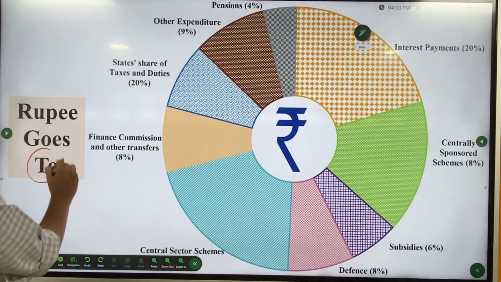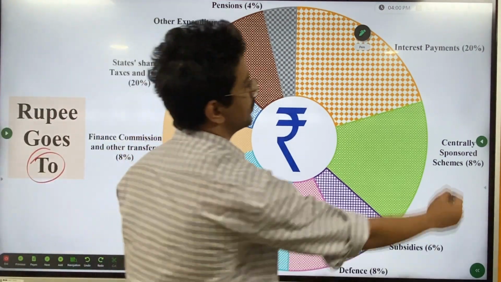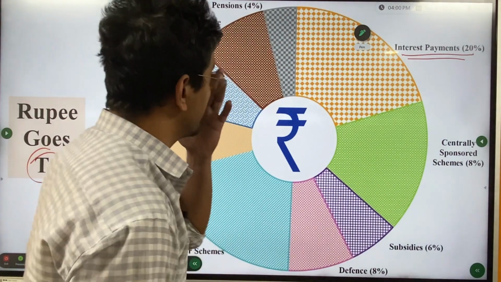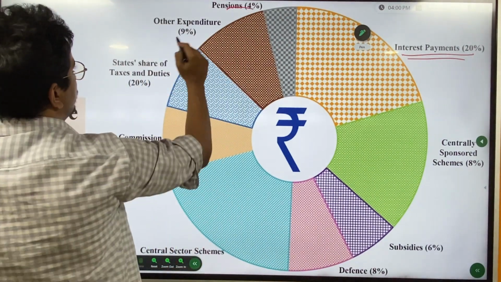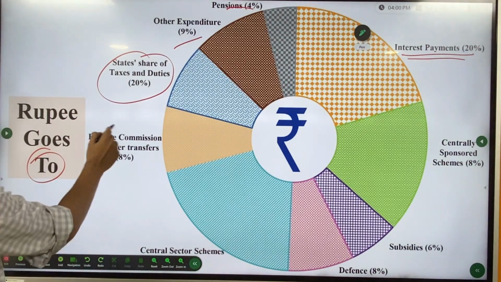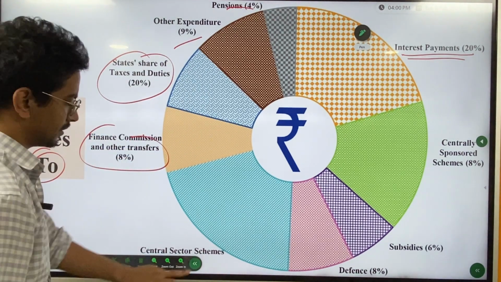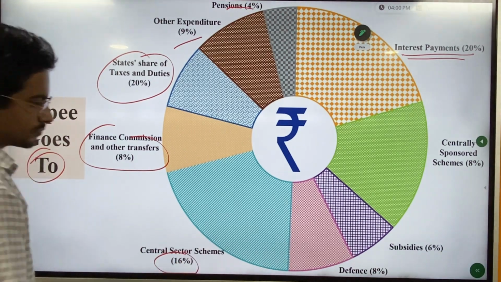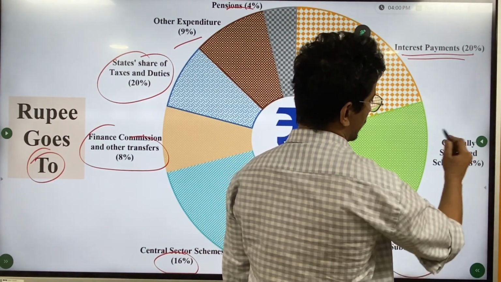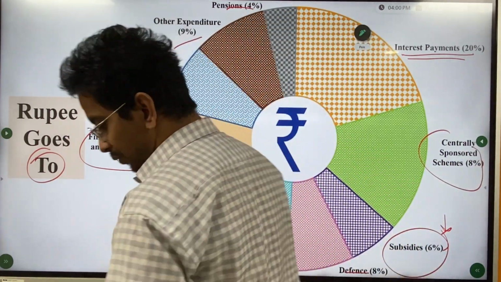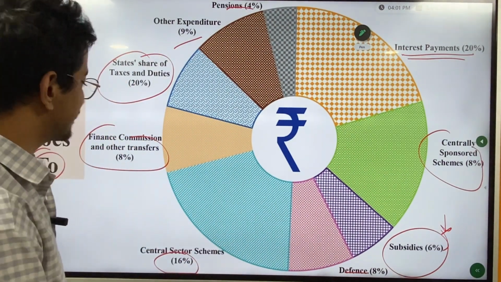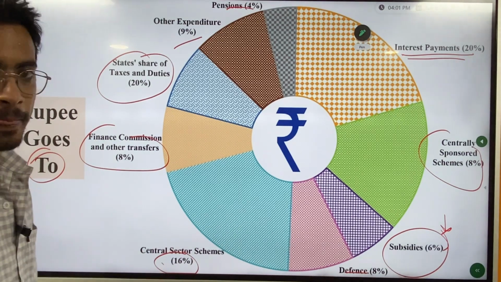And where the rupee goes, out of 100 rupees, interest payment, 20 rupees goes to paying interest only. Pension 4%, other expenditures, state shares of taxes and duties 20%, finance commission and other transfers 8%, central sector schemes 16%, defense 8%, subsidies 6%. So we are actually reducing the centrally sponsored schemes. Friends, you need to tell me what is the difference between centrally sponsored scheme and central sector scheme.